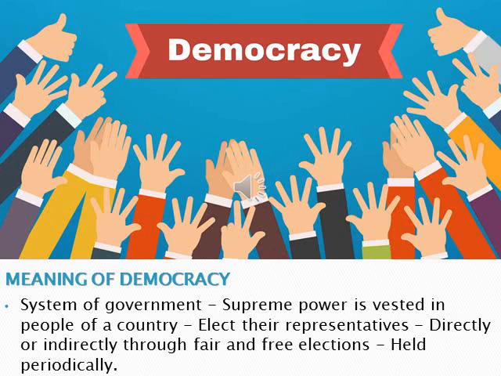So democracy is a system of government in which the supreme power is vested in the people of a country, and the people elect their representatives through direct or indirect elections held periodically. In India, elections are held periodically, that is once in 5 years, if the government has majority support. In America, the presidential election is held once in 4 years. That's why we say periodically.